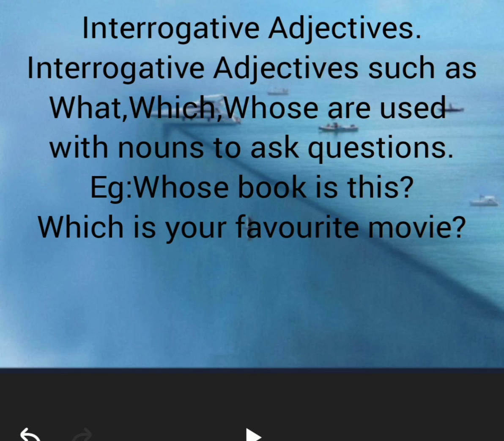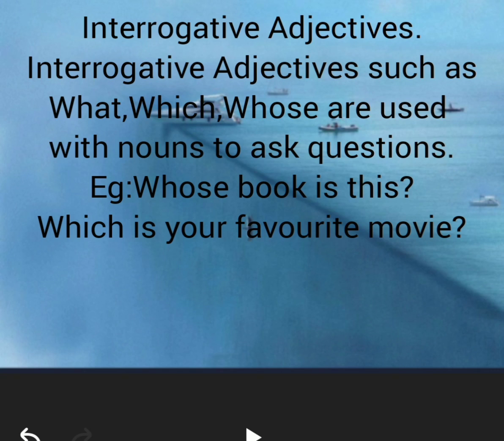By using these question words, we can ask so many questions. I have given only two questions here. Whose book is this? By asking this, using the interrogative adjective, we ask others, who is the owner of this book? And, which is your favorite movie? By using the interrogative adjective which with a noun, we can ask this question, which is your favorite movie? The answer will tell which movie is his favorite movie.